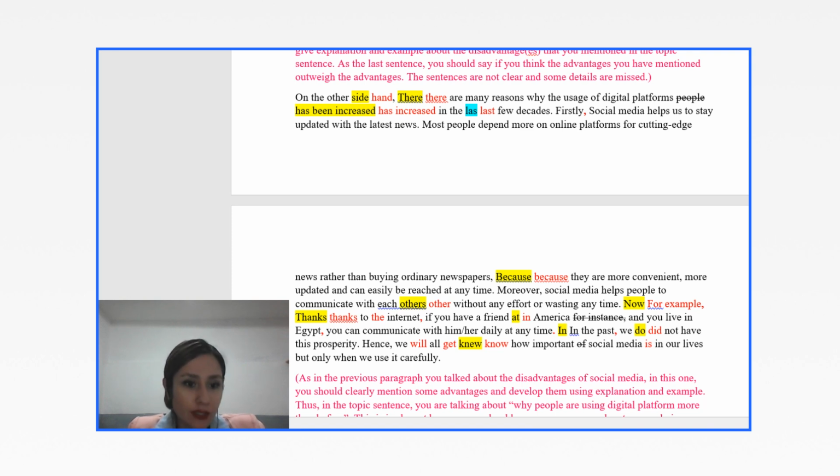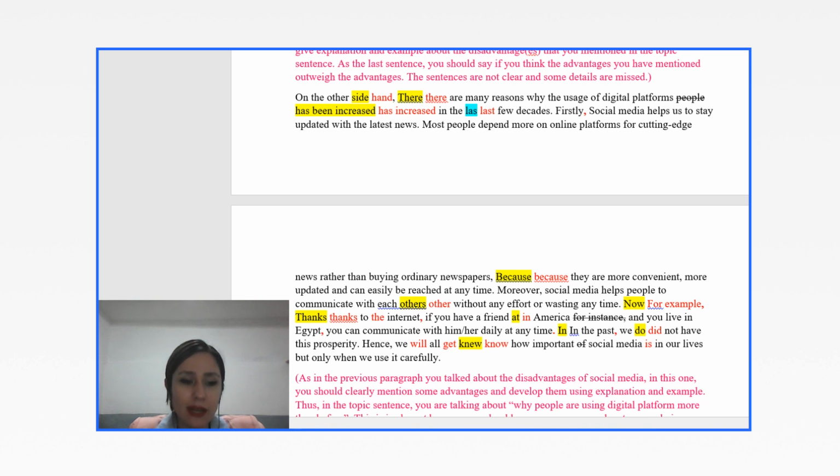Firstly, social media helps us to stay updated with the latest news. Most people depend more on online platforms for cutting-edge news rather than buying ordinary newspapers because, once again, B is not capital, it's a small. They are more convenient, more updated, and can easily be reached at any time. You use very good vocabulary in this sentence.